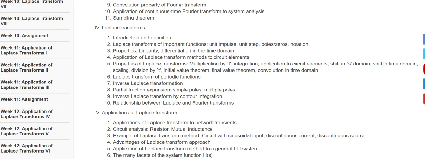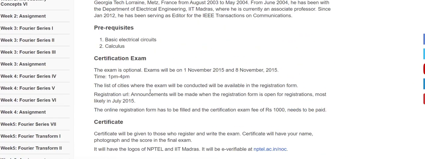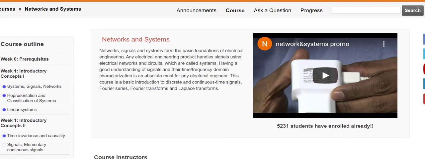So this is the first subject, where you can cover signals and systems. The sister subject is networks and systems. You can go to nptel.ac.in and check it from the courses. This course is there: Professor VGK Murthy, networks and systems. Next subject.